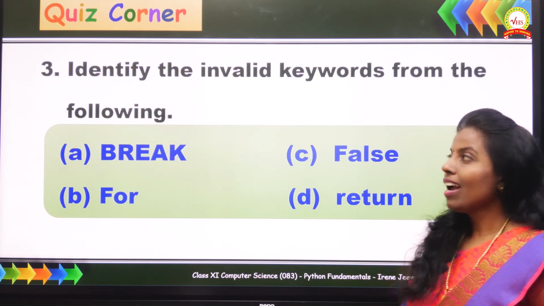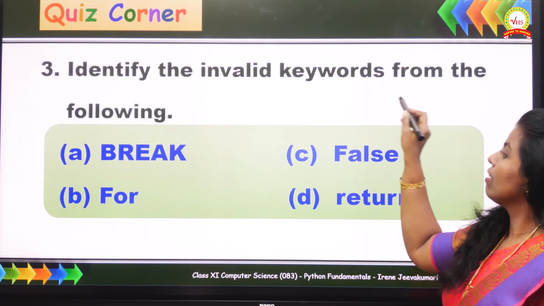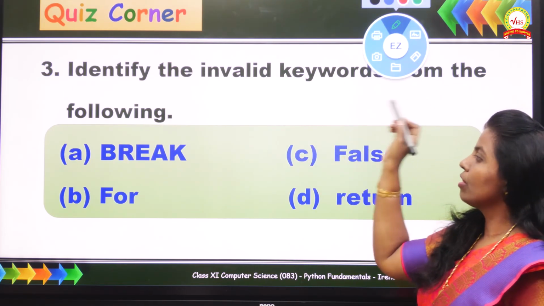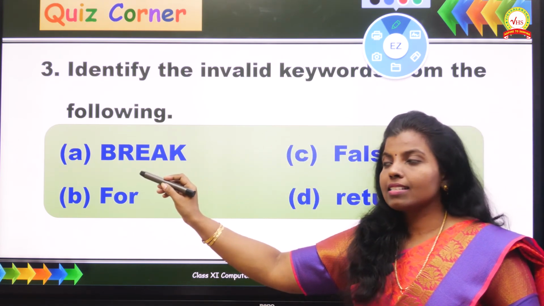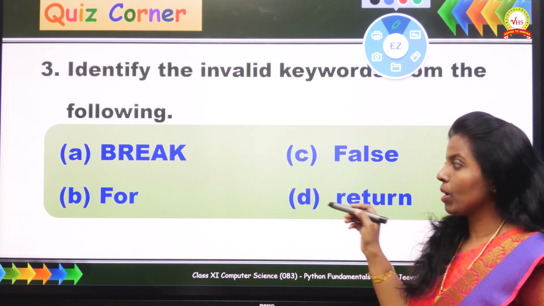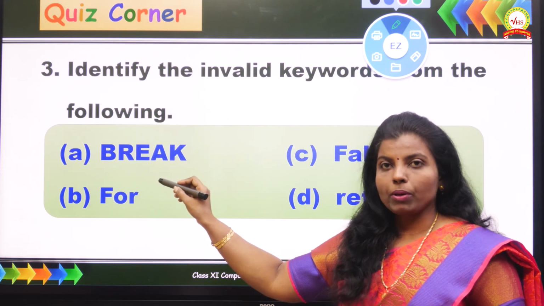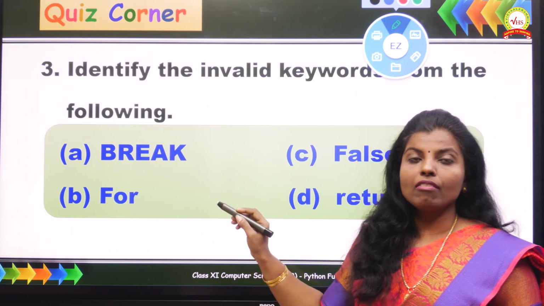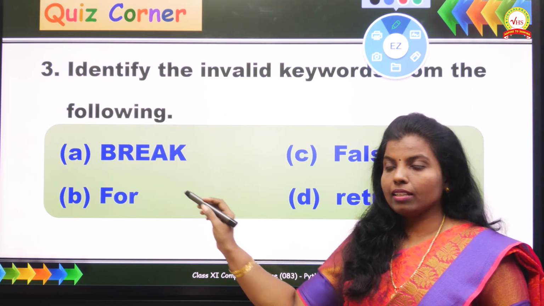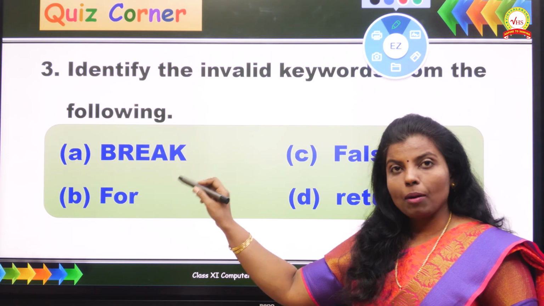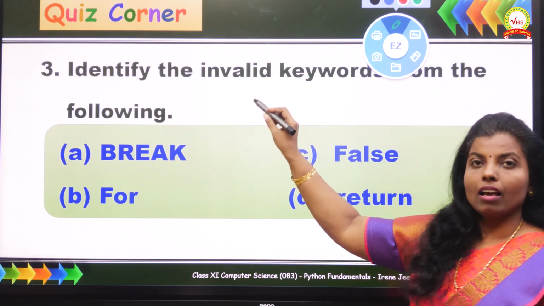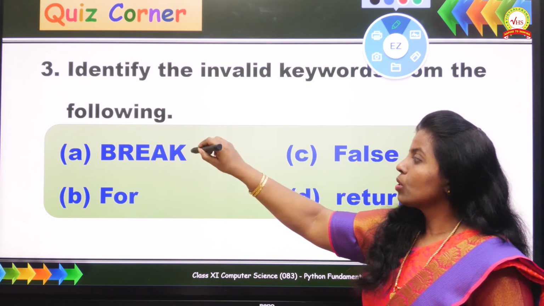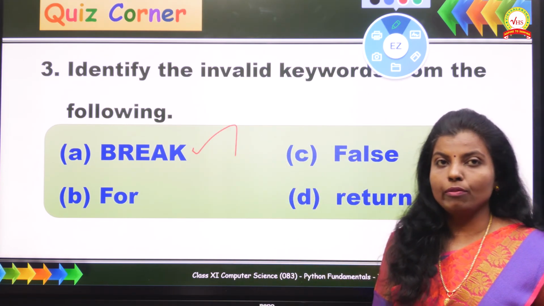The next question, identify the invalid keywords from the following. We have to identify the invalid keywords from the following. Let us understand all these keywords one by one now. The first keyword is break. This keyword is fully in uppercase letters. We do not have any keyword fully in uppercase letters. According to the question, they have asked what are the invalid keyword or keywords present. So this becomes an invalid keyword over here.